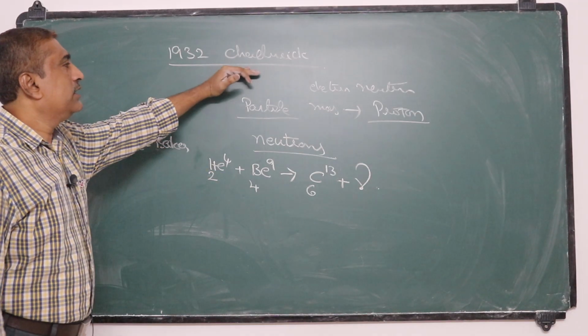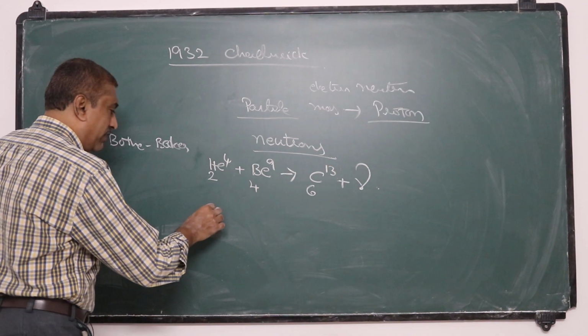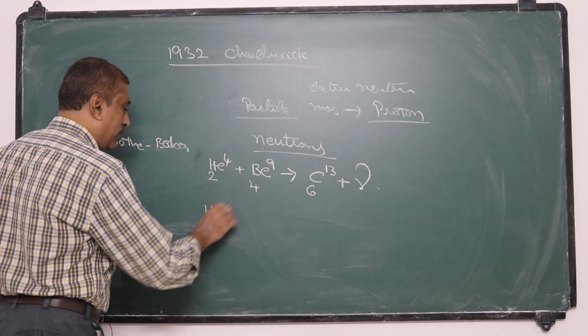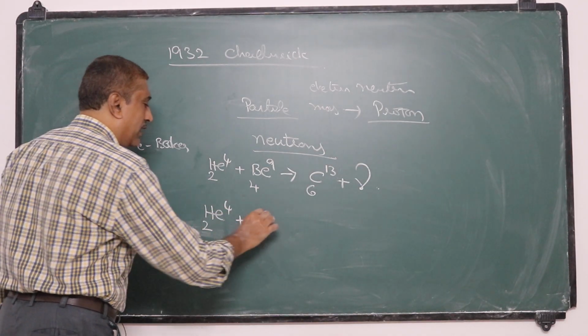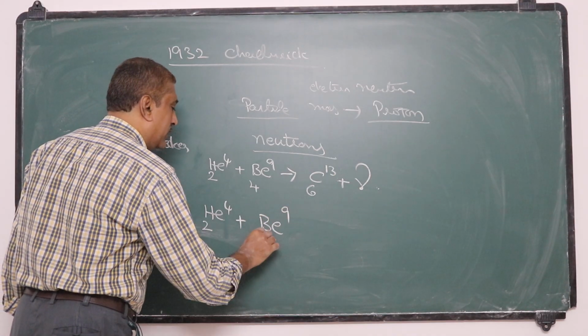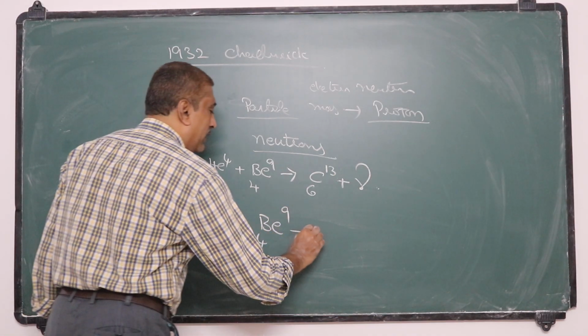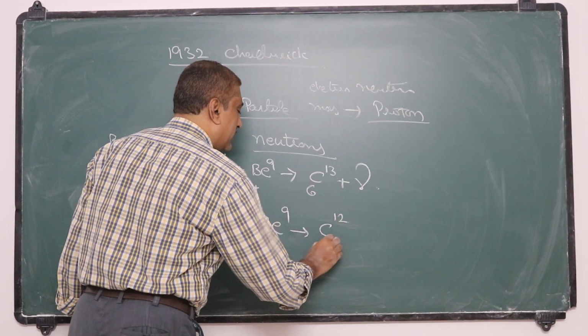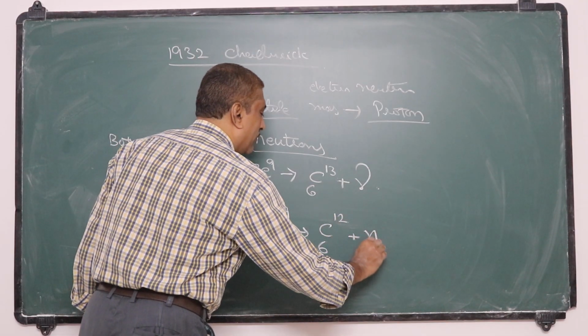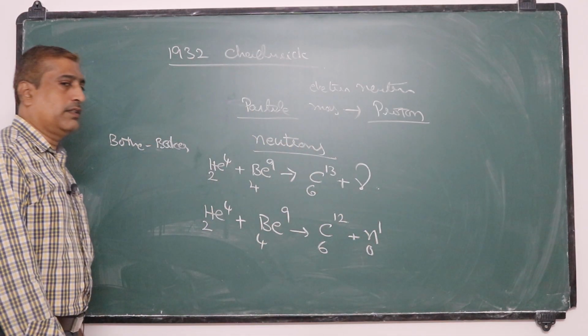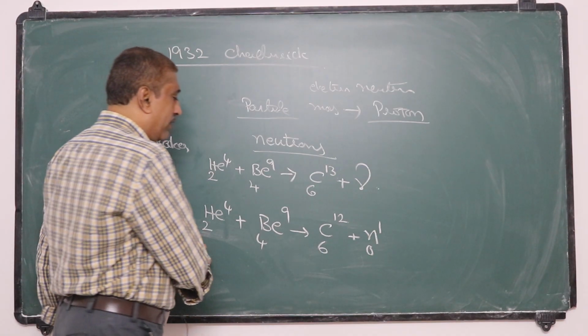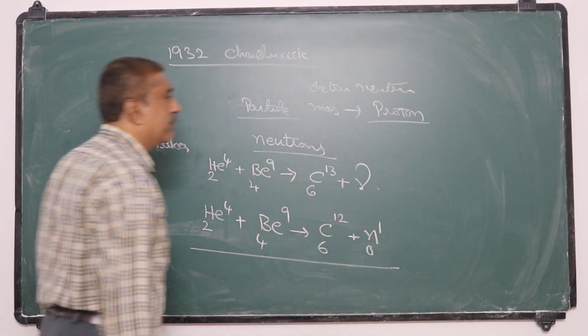But later Chadwick modified this equation: helium-4, that means an alpha particle, is bombarded on this beryllium target, and he predicted an equation like this: carbon-12 plus a neutron. So this is the equation predicted by Chadwick.